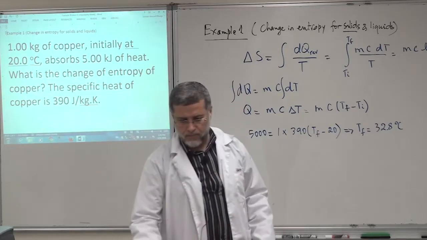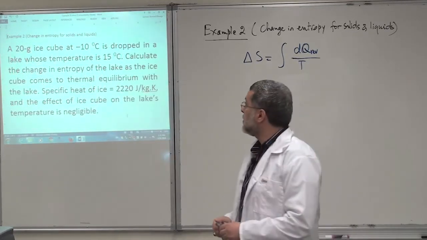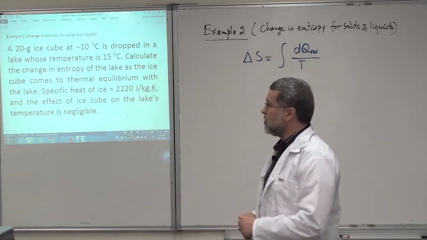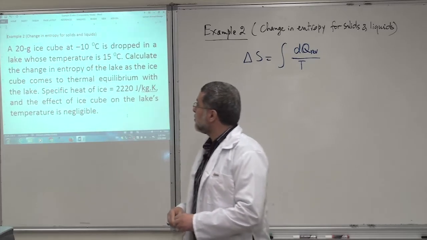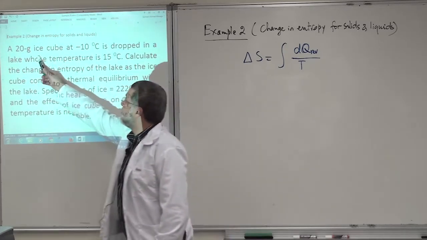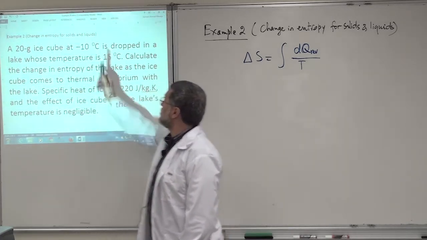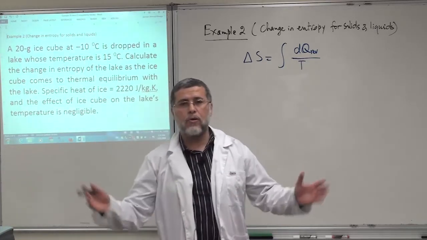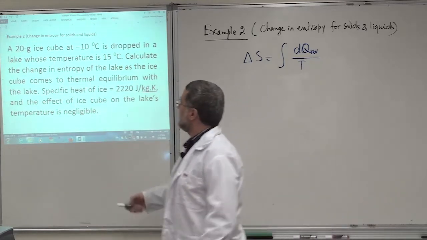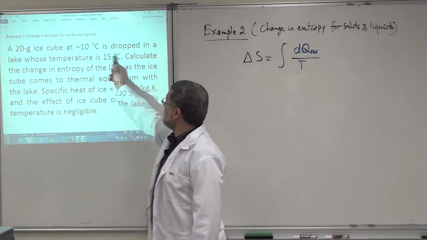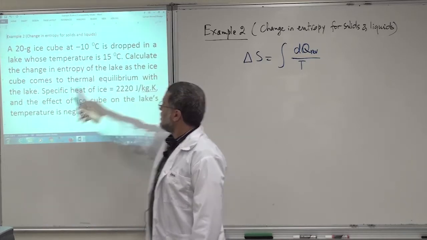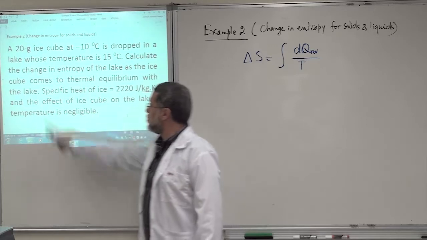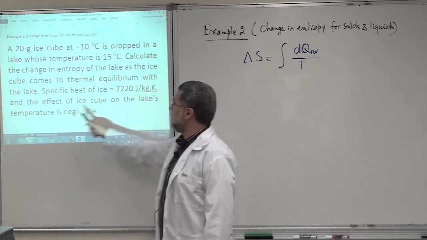Okay, let's now look at example 2, again about the change in entropy for solids and liquids. The problem says that we have a 20 gram ice cube at minus 10 degrees Celsius that is dropped in a lake. The lake, of course, we call it a reservoir. It's a big lake whose temperature is 15 degrees Celsius. Calculate the change in entropy of the lake as the ice cube comes to thermal equilibrium with the lake.